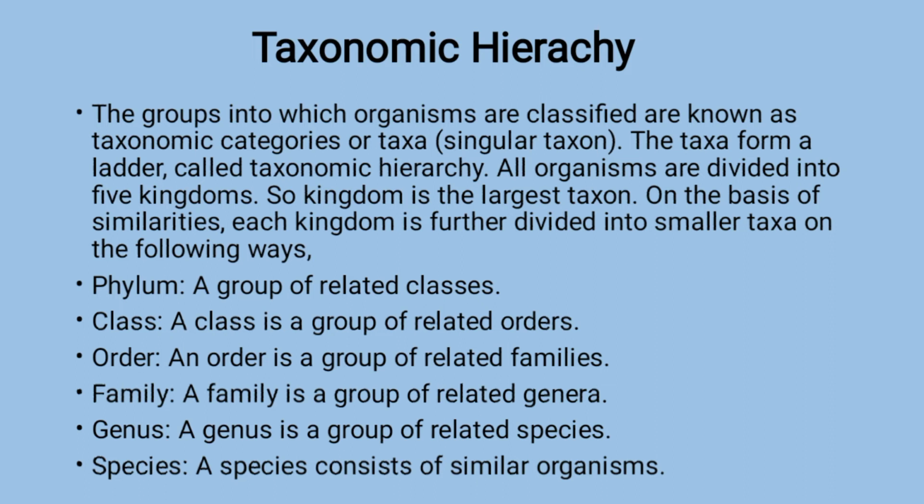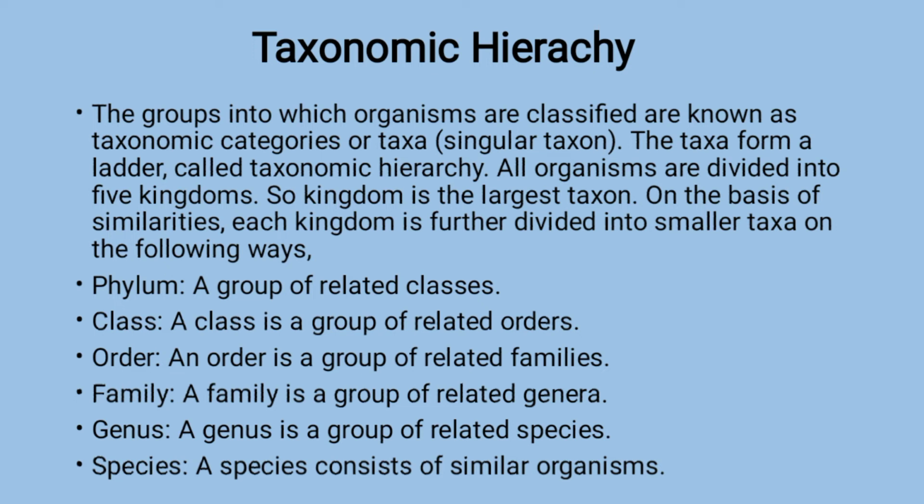And if we talk about taxonomic hierarchy, the groups into which organisms are classified are known as taxonomic categories or taxa. Singular is taxon. The taxa form a ladder that is called taxonomic hierarchy. All organisms are divided into five kingdoms. So, kingdom is the largest taxon. On the basis of similarities, each kingdom is further divided into smaller taxa in the following ways.